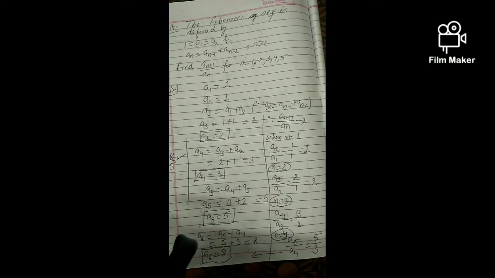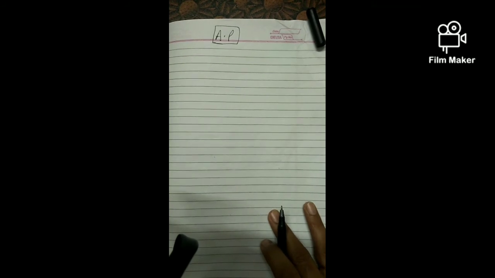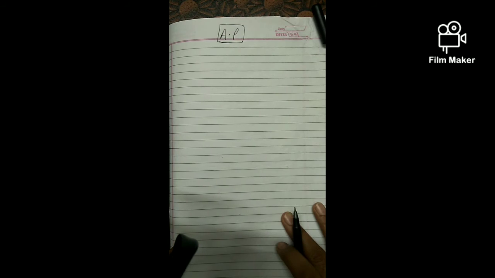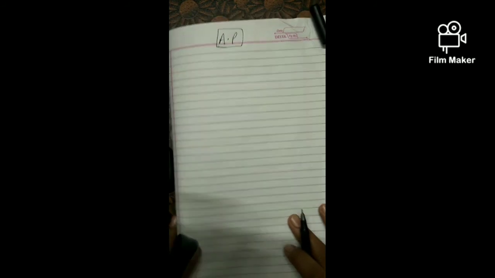I hope you people can complete this exercise 9.1 easily. Now we will start with our main topic, because this was just practice: if the nth term is given, how can we write down the remaining terms. So let us start our topic, that is arithmetic progression. Already you people have done this, so I will give you a small introduction again.